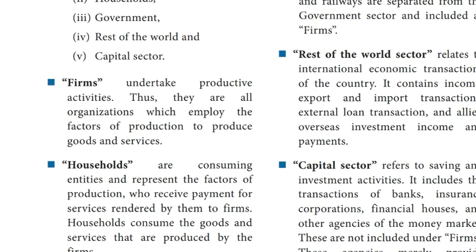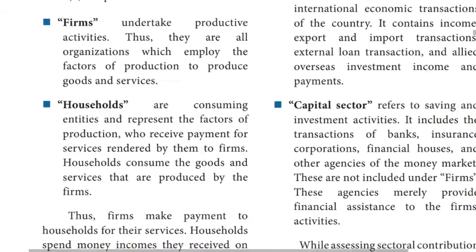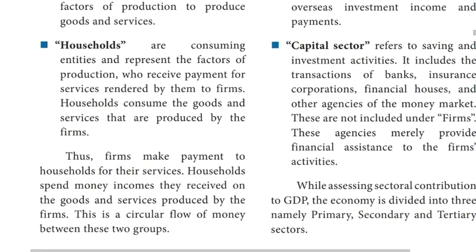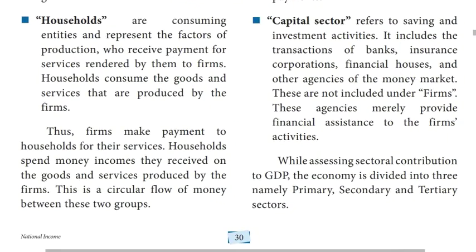Firm: these are all organizations which employ the factors of production to produce goods and services. Household: households consume the goods and services that are produced by the firms. Thus, firms make payments to households for their services. Households spend most of the incomes they received on goods and services produced by the firms.